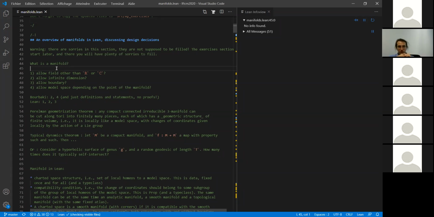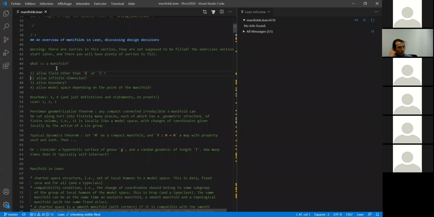For instance, here I have highlighted a few things that you could allow or not. For instance, do you allow the field to be just real numbers, or real or complex numbers, or do you allow something else than real or complex numbers? Another thing is, do you allow only finite dimensional spaces, or do you allow model spaces that could be infinite dimensional? These 2 are pretty mild, I think, because you can write definitions in as large generality as you want, and then you can specialize. So 1 and 2 are not too controversial. You could do it in the largest possible generality.